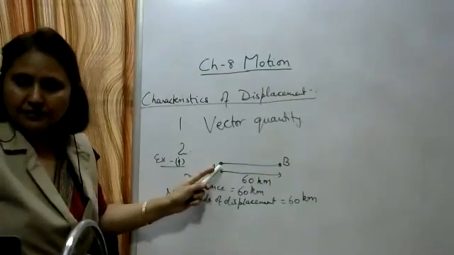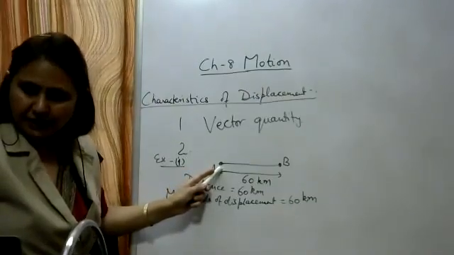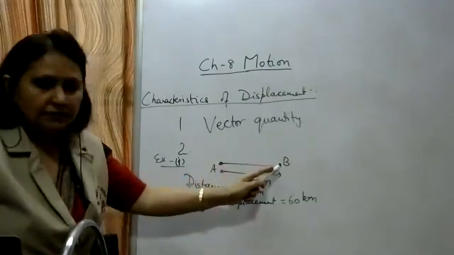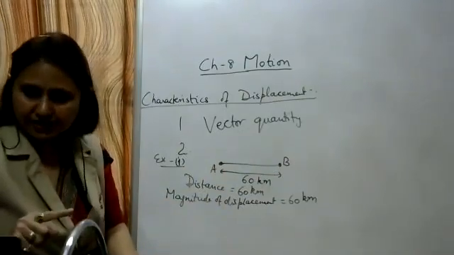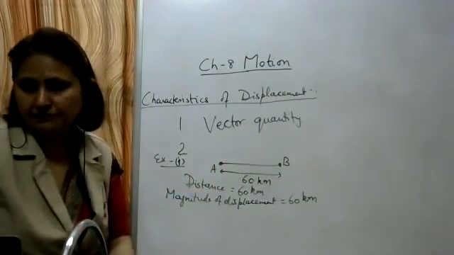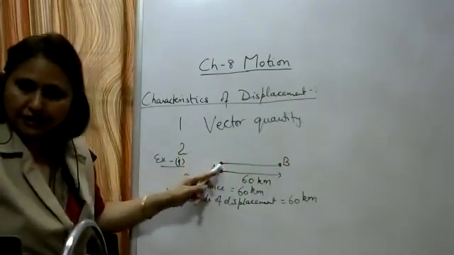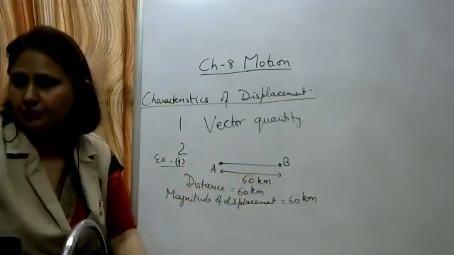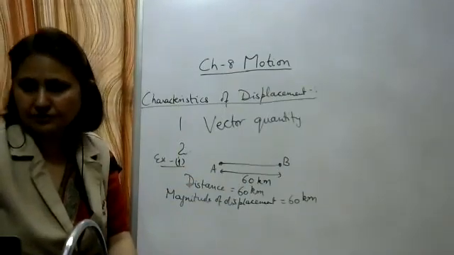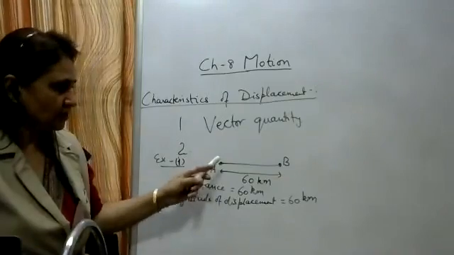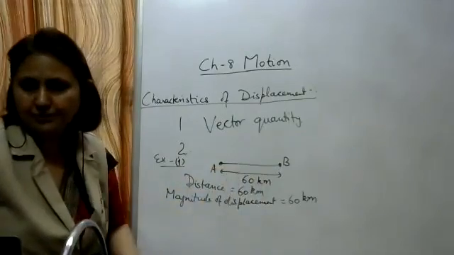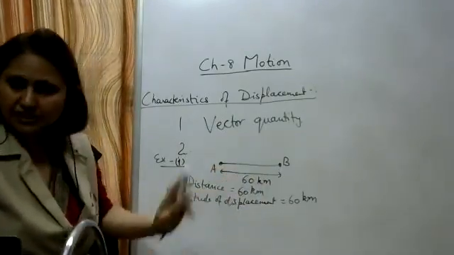So write down, let a car start from point A, travel in a straight line, and reach a point B, covering 60 kilometers. A car starts from a point A and reaches a point B in a straight line covering 60 kilometers.